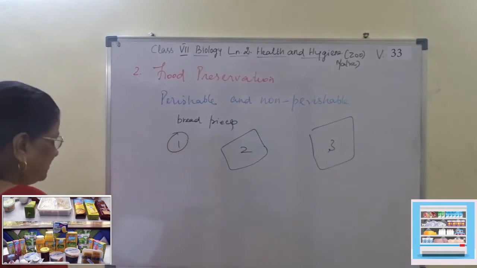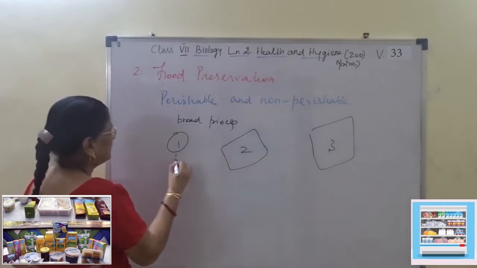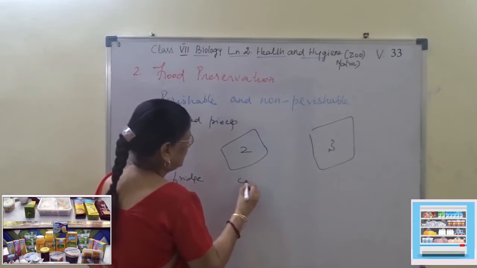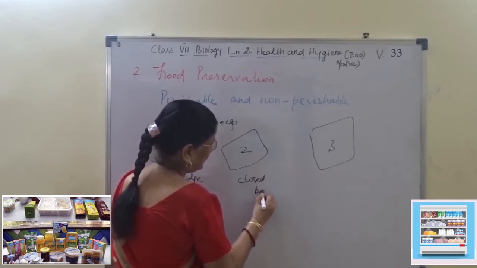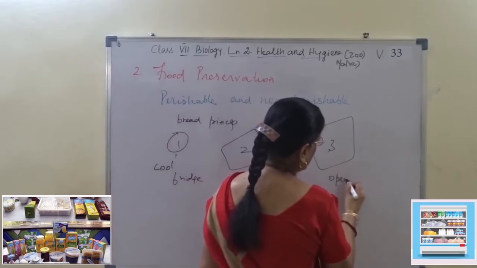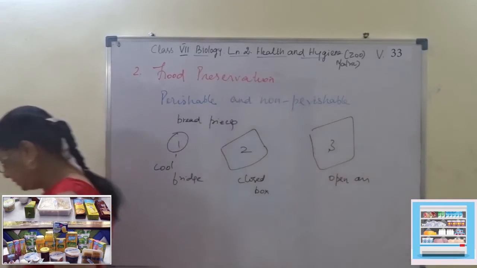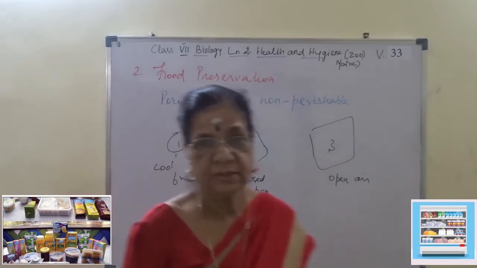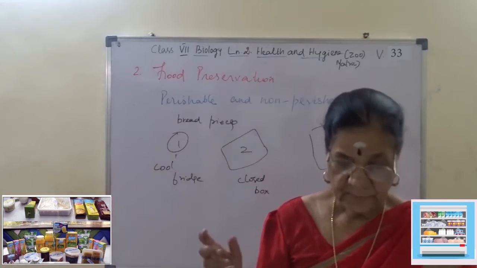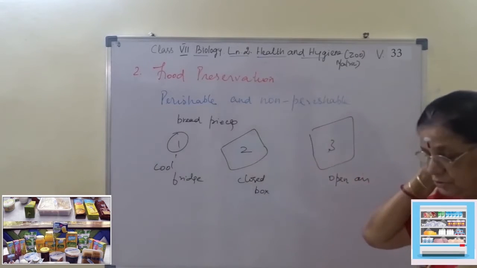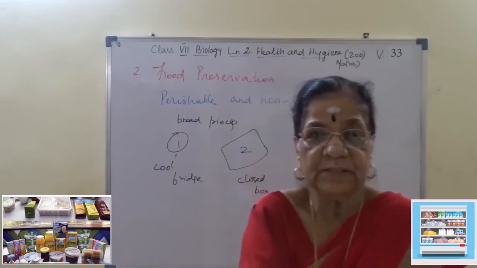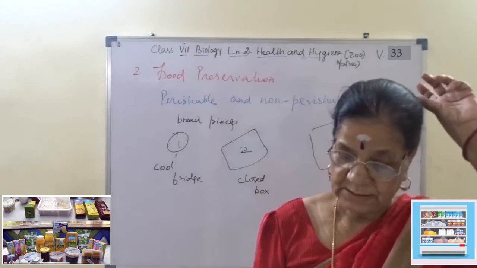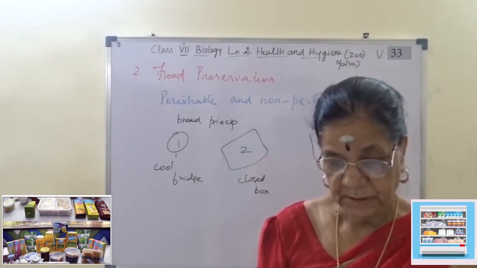Okay, in the first bread piece, keep it in the fridge. இது வந்து closed box. இது வந்து open airல வை. ஒன்று வந்து keep it in a cool place, fridge. Second வந்து closed tight box. Third வந்து open air, leave it open. So after 3 to 5 days, observe with the hand lens to see any fungal growth on the surface of the 3 bread pieces. என்ன பார்க்கலாம்?